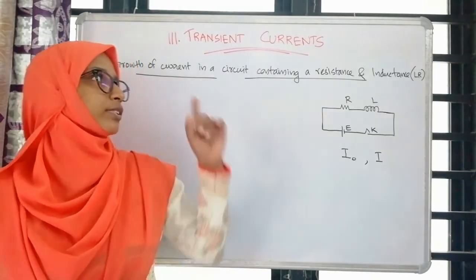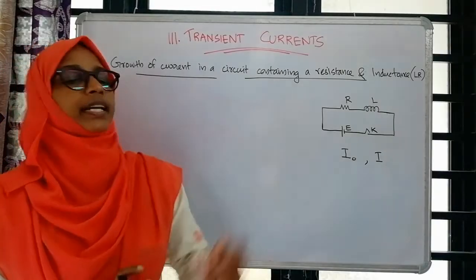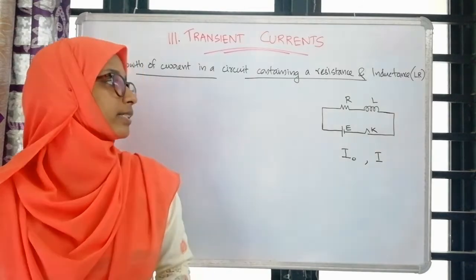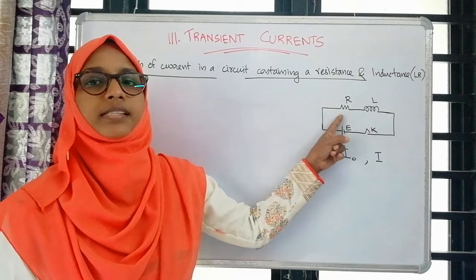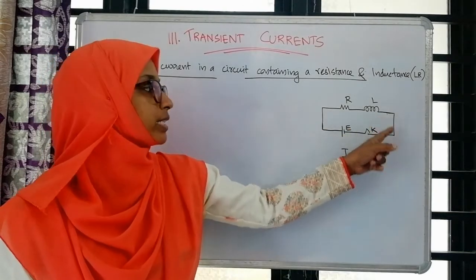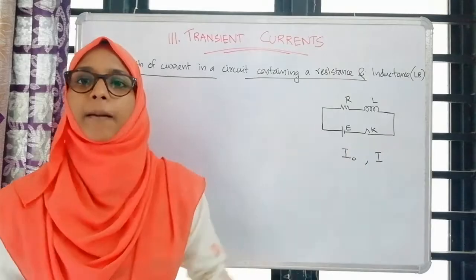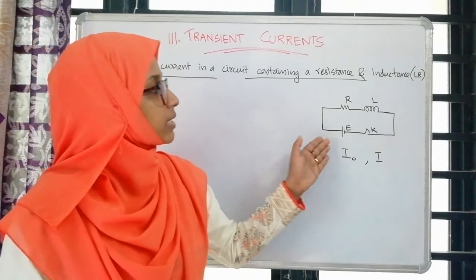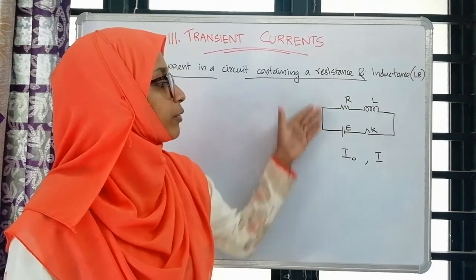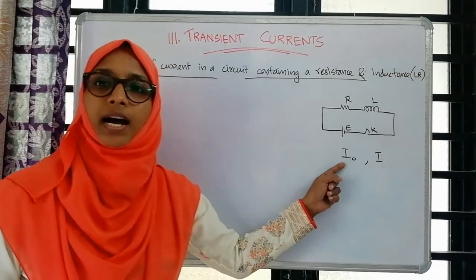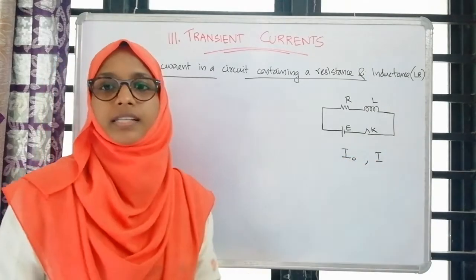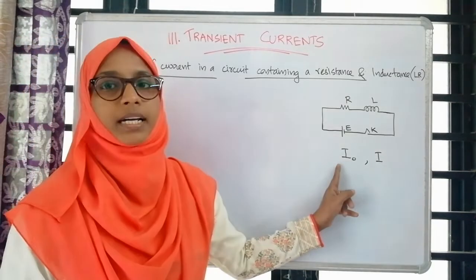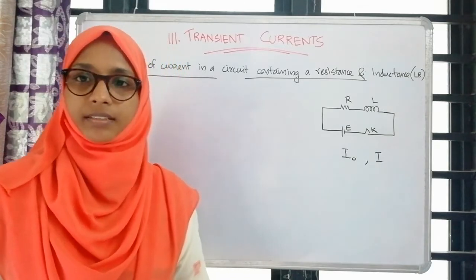We can start with the first topic, growth of current in a circuit containing a resistance and an inductance, that is an LR circuit. Consider a circuit having a resistance R in series with an inductance L, to which a cell of steady EMF E is applied. When the key K is pressed, a current rises in this circuit, the maximum value of which will be I0. I0 is the maximum current, and I is the current at any instant t.